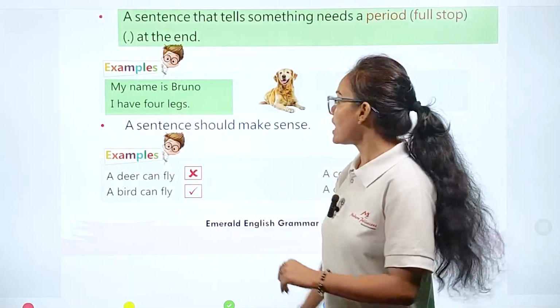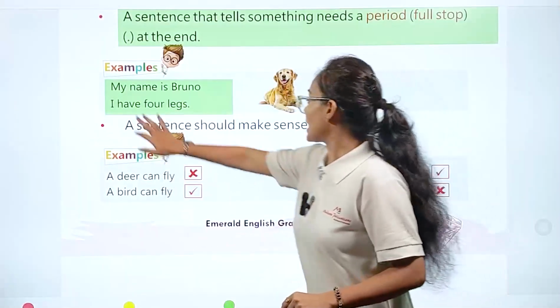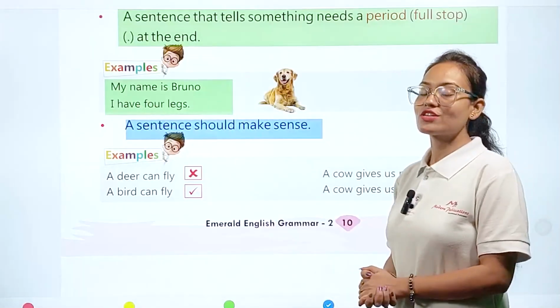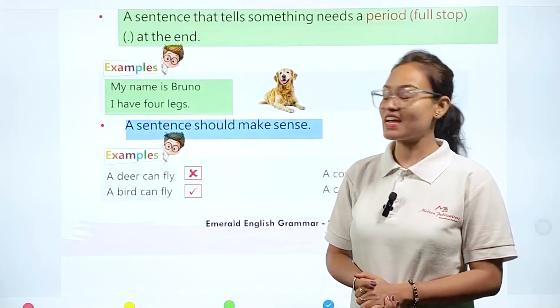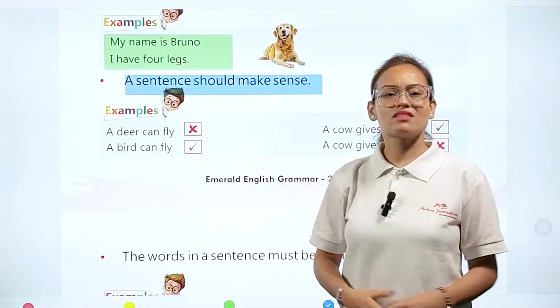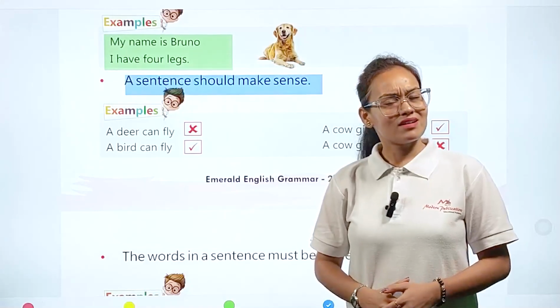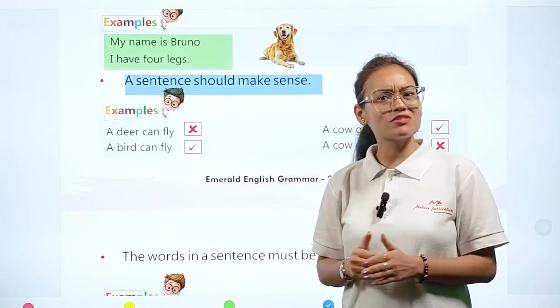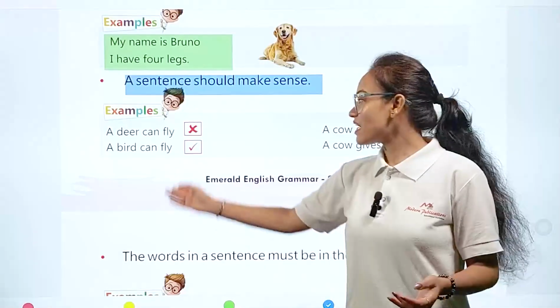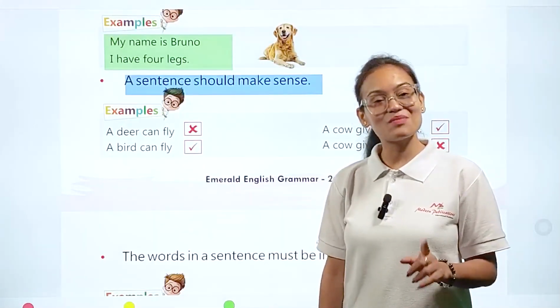Full stop. Now, a sentence should make sense. Always remember, my dear students, a sentence always makes sense. Never make illogical sentences. Example, you can see, a deer can fly. This is a sentence, but is it a meaningful sentence? No, absolutely wrong. Deer can't fly. A bird can fly. Yes, this is a meaningful sentence.